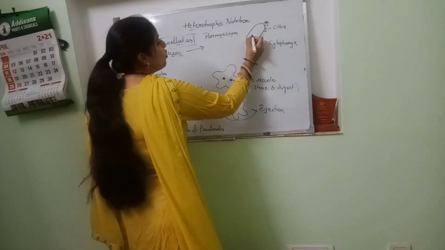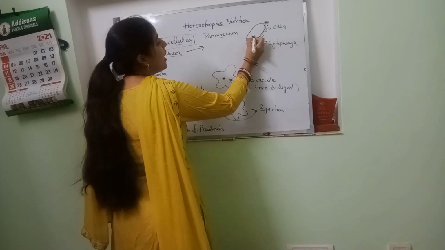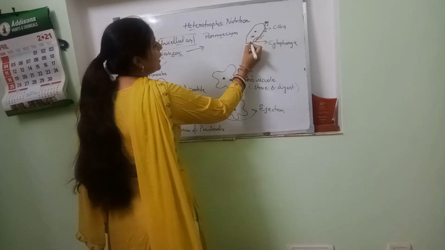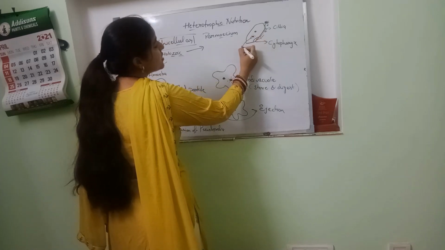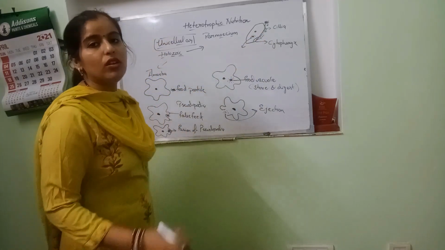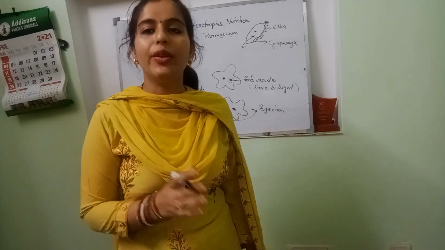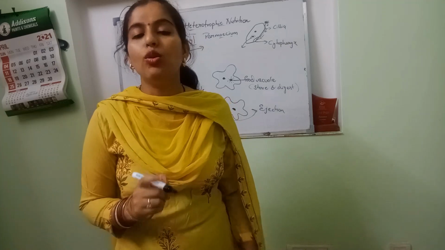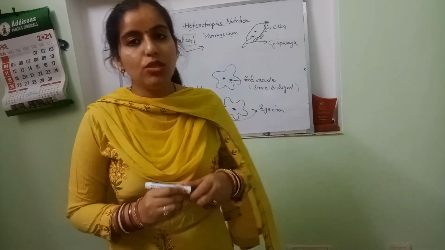And they also store this and digest it in a food vacuole. When the food gets digested, they also excrete it. So this is the mode of nutrition in unicellular organisms. The holozoic mode of nutrition we have seen. Now let's see the holozoic mode of nutrition in animals through a diagram.